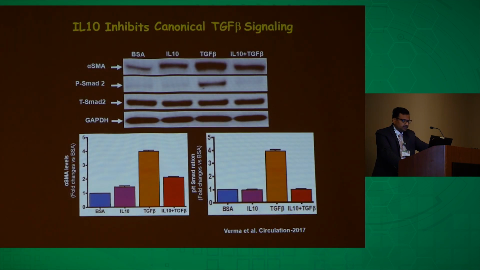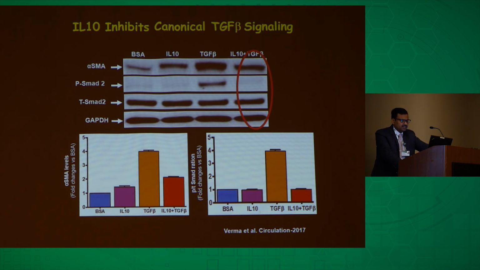We also did the protein estimation in these cells. We measured the alpha SMA level after TGF and IL-10 treatment. You can see the TGF-induced expression of alpha SMA was significantly reduced in the IL-10 treated cells, and the TGF downstream signaling target was inhibited as well in these cultured cells after IL-10 treatment. These data clearly indicate the differentiation was significantly reduced.